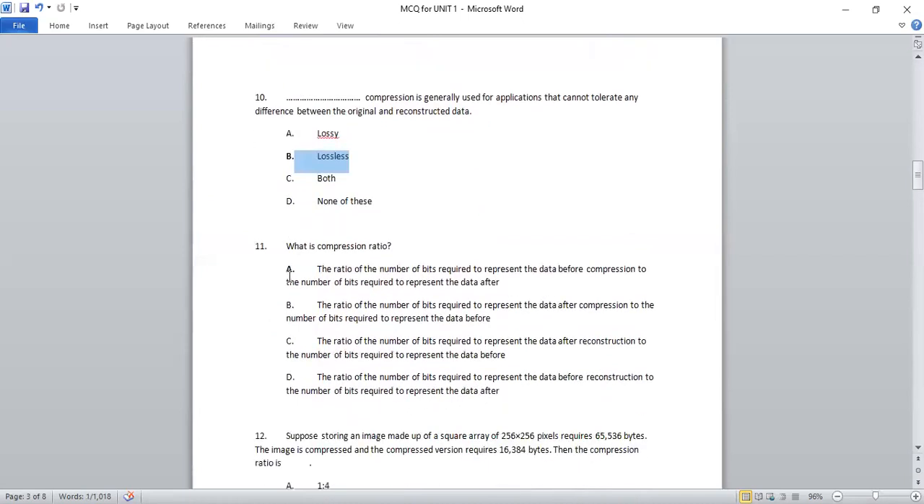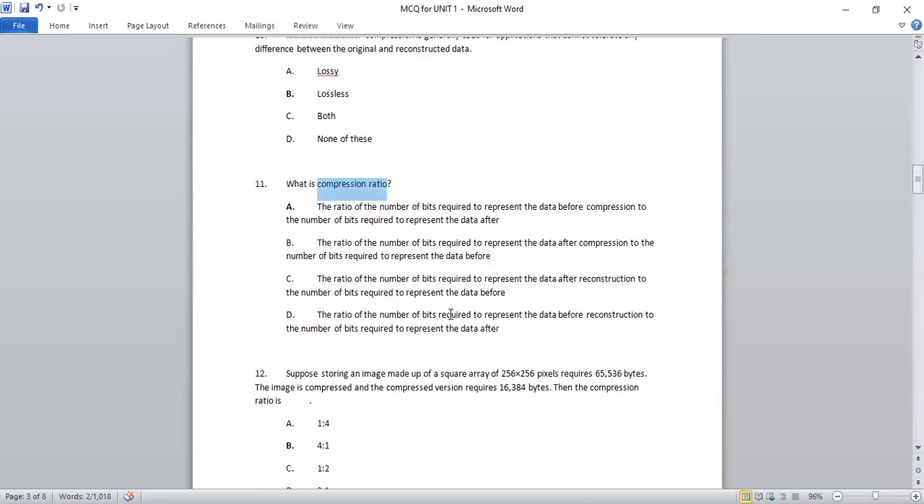Next question we have is the 11th, that is what is compression ratio. Compression ratio is the ratio of the number of bits required to represent the data before compression to the number of bits required to represent the data after compression, right? So the right option will be A, that is before compression divided by after compression. We are going to find the ratio, and that is called the compression ratio.